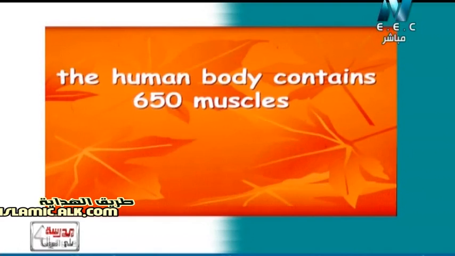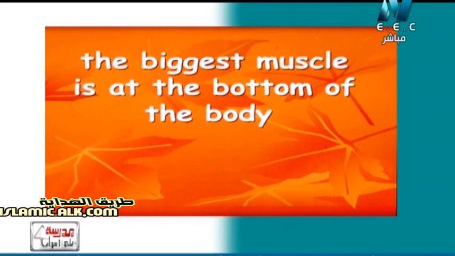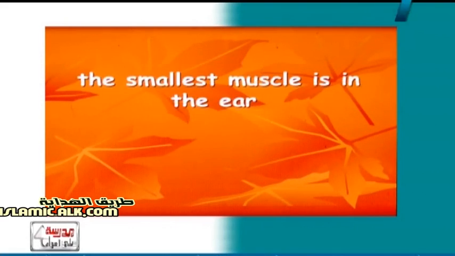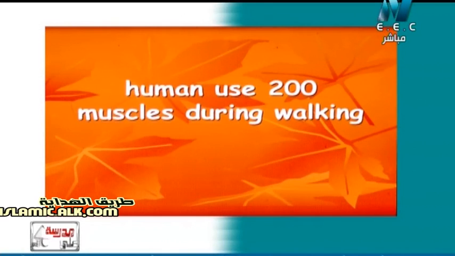So now we have some information about the muscle, such as that the human body contains 650 muscles. جسم الإنسان فيه تقريبا 650 عضلة. The biggest muscle, أكبر عضلة, is at the bottom of the body, and the smallest muscle is in the ear of the human body. The human uses only 200 muscles during walking. بستخدم بس أثناء المشي تقريبا 200 عضلة.